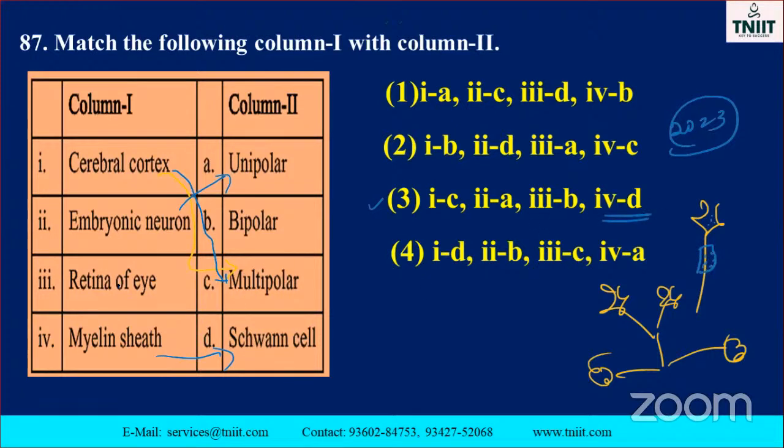What about the third one? Retina of the eye is bipolar. Don't forget, my dear students. This is very, very important. Cerebral cortex, brain: multipolar is there. Embryonic neuron is always unipolar. Retina of the eye is bipolar. And myelin sheath is also Schwann cell. So the third one is the correct option, my dear. Okay. Go to the next one.